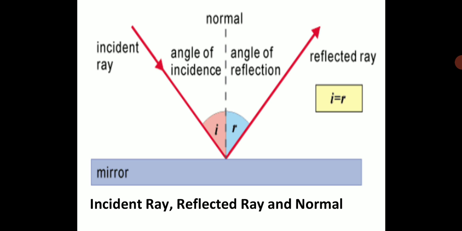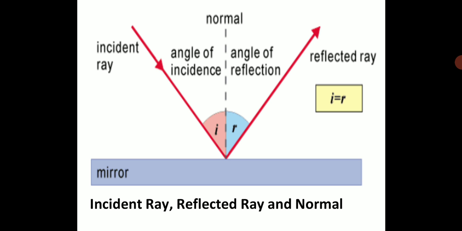Then there's a reflected ray you can see, and when you draw a perpendicular line, can you see? You see the incident ray and the reflected ray. You draw a perpendicular line between the incident ray and the reflected ray. Then that perpendicular line is called the normal. And then you will get two different angles. On your left hand side, you will get the angle of incidence, that is called i. You use the symbol i for angle of incidence. And then you will get another angle, that is the angle of reflection. We use the symbol r for angle of reflection.